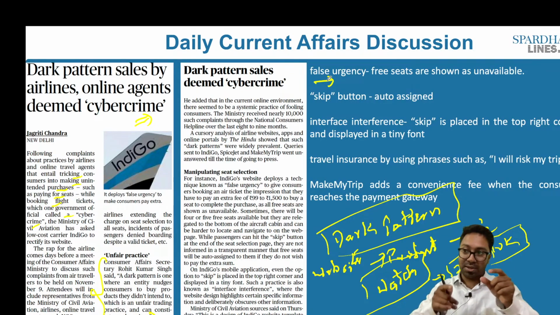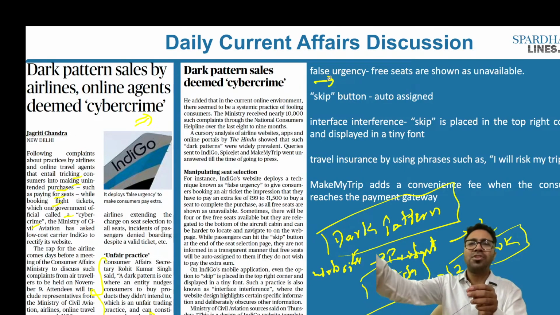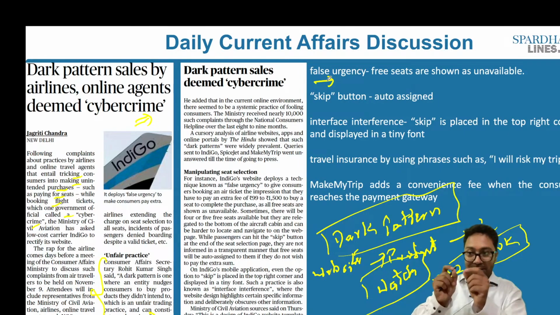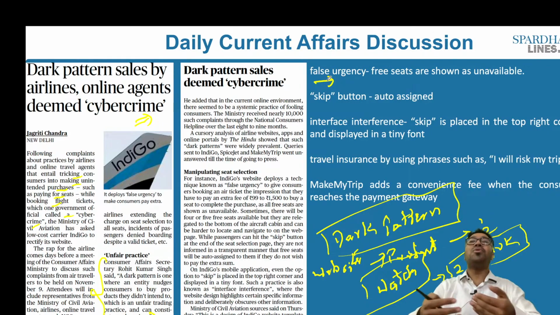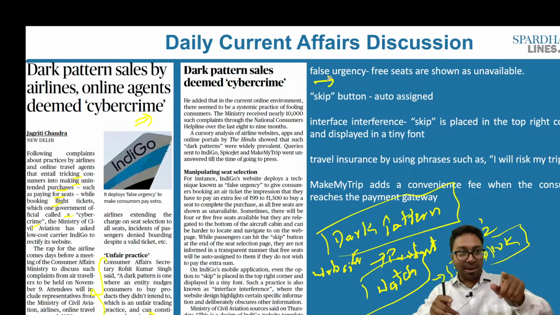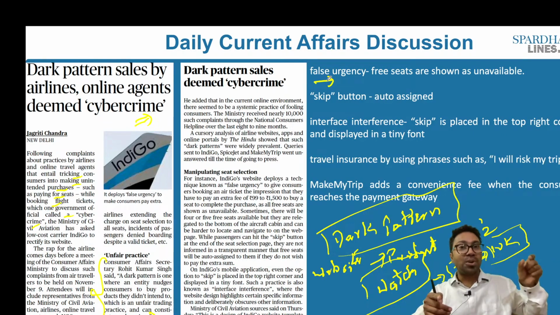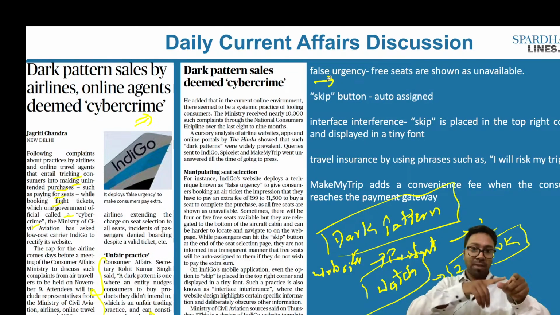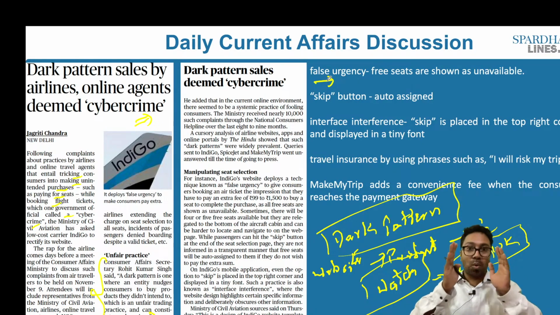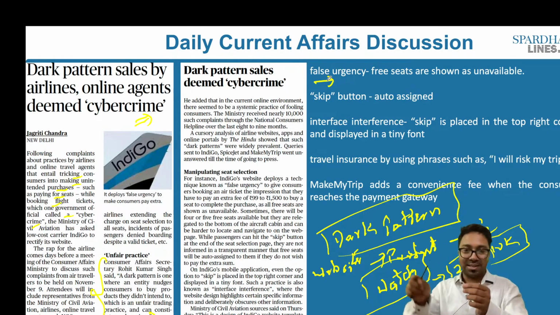So in false urgency, what happens? They show a particular window that, despite them having a number of seats, it can be 5, 10, so many, they do not show that, but they push a pop-up window which says that there is only one seat. Because there is only one seat, you would buy it immediately. That is the complaint that has been raised with the Ministry of Civil Aviation, and one of the officials calls it a cyber crime. So it can be an important aspect of your GS paper 3 internal security, it can be an aspect of your GS paper 2 governance, it can also be an aspect of science and technology where algorithms are being used, science and technology modules have been used basically to create such dark patterns.